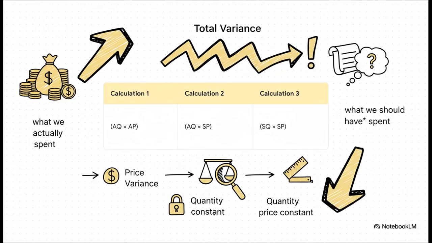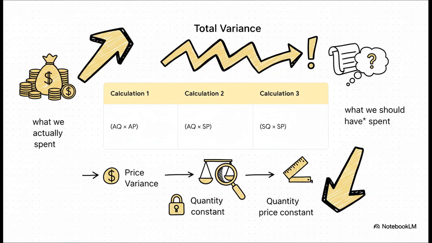Standard quantity times standard price, or 2 kilograms times $10, which is $20. The total variance is just the difference between the two ends, $3.10, and it's unfavorable. But here's the genius of the middle column. Here we calculate actual quantity times standard price. So that's 2.1 kilograms times our standard of $10, which equals $21. Now we can isolate the variances.